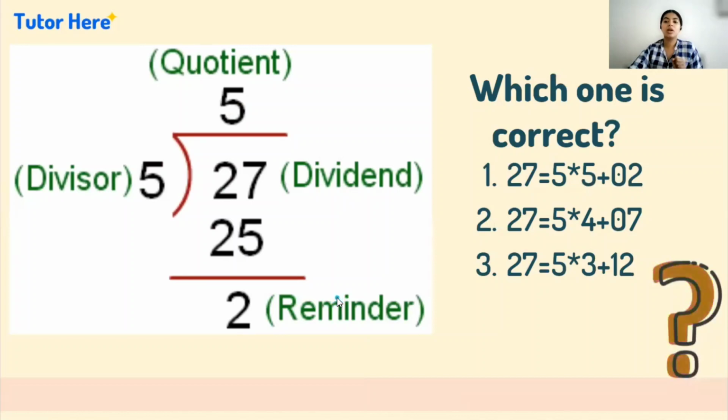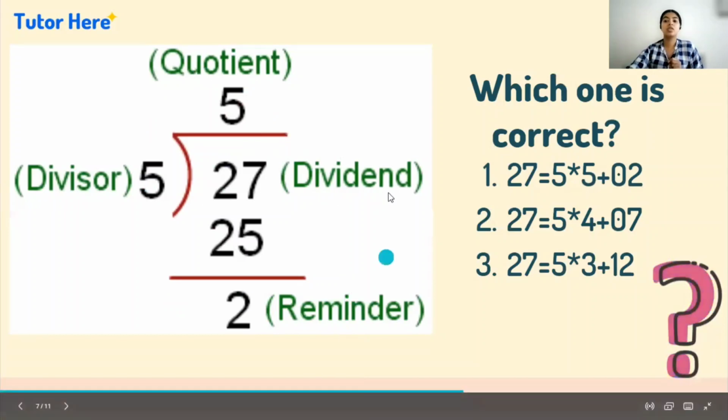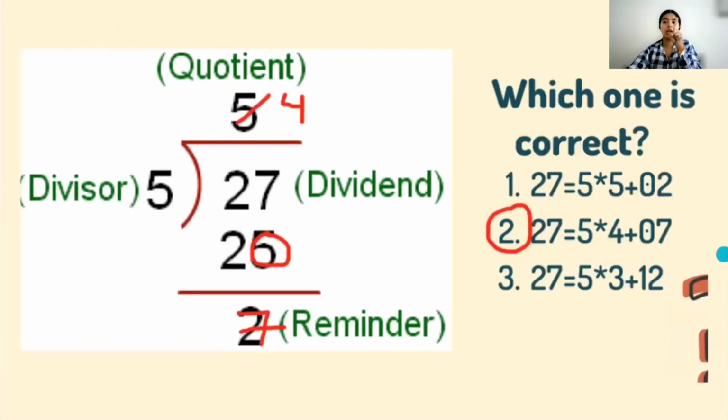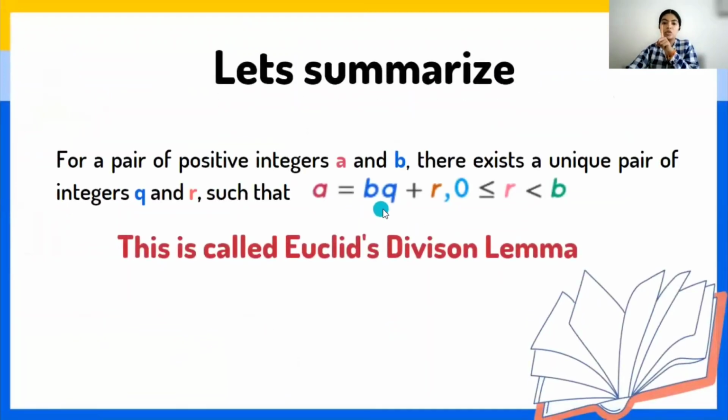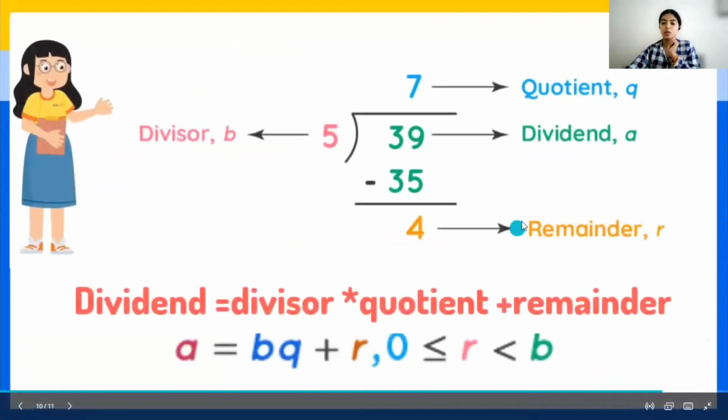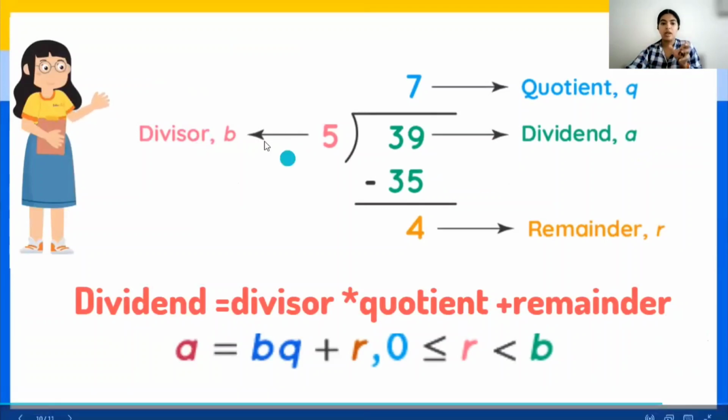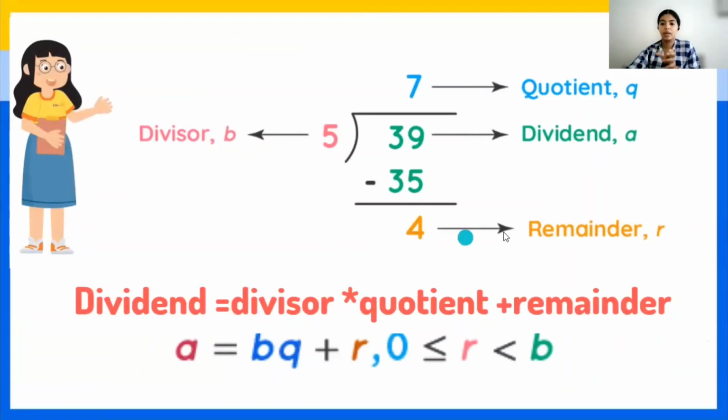What is Euclid's division lemma? Euclid's division lemma is a restatement of division, which says that for writing a division process, there is only one way. There is only one and unique possibility of writing a division process, and that is a equals b into q plus r, where r, the remainder, is always greater than or equal to 0 and is always less than the divisor. Okay, suppose I am taking the dividend as a, the divisor as b, the quotient as q, and the remainder as r, and I am putting all of these terms in a statement that we all are aware of, that is dividend